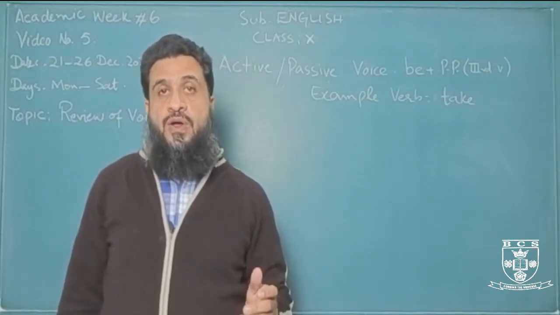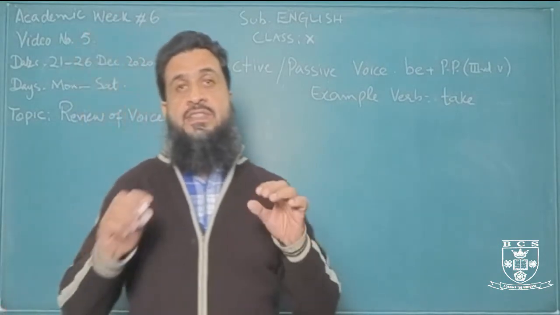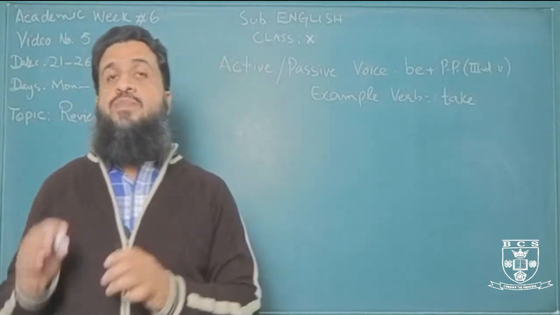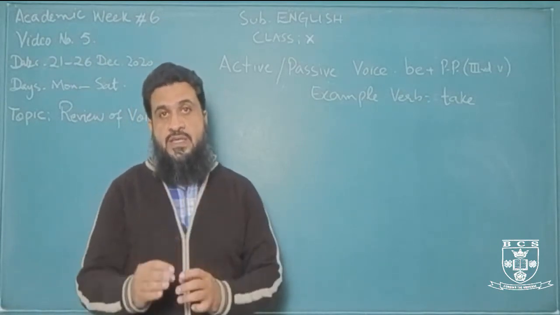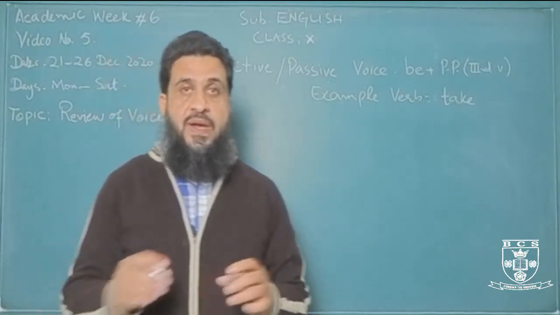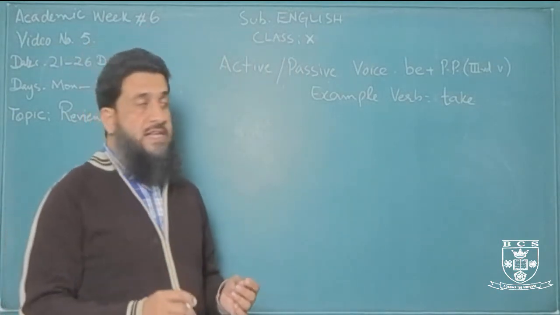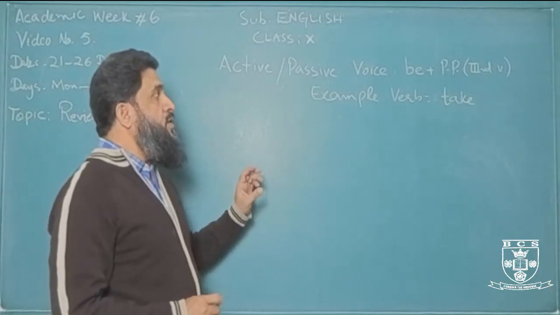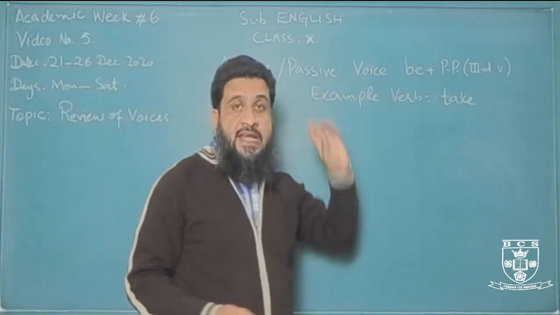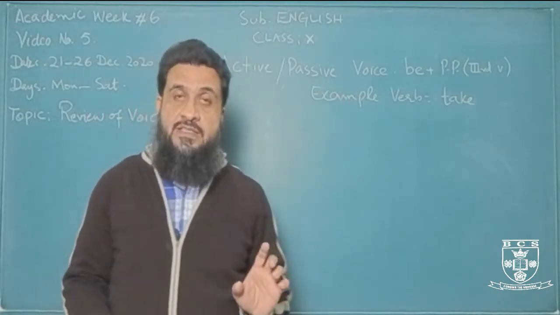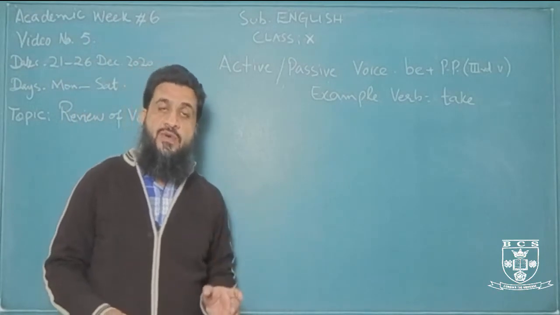Although, all the regular verbs have the same past tense and the same past participle form of the verb. For example, work is worked and worked. We add ed to make past participle and past tense form both. But in passive, we do not use past tense form, we do not use second form, we use past participle or third form of the verb.